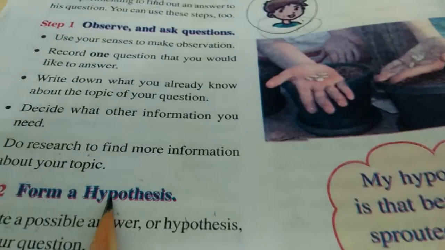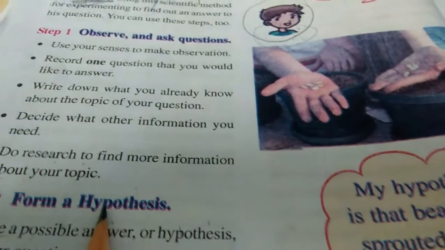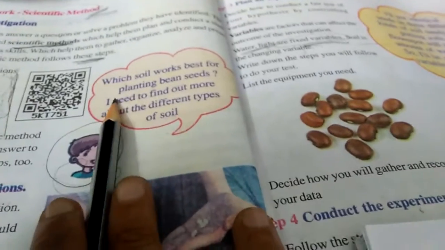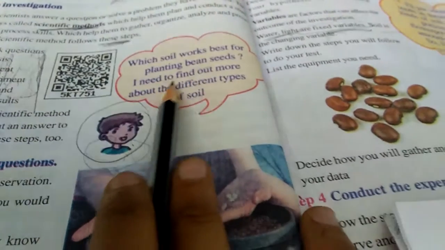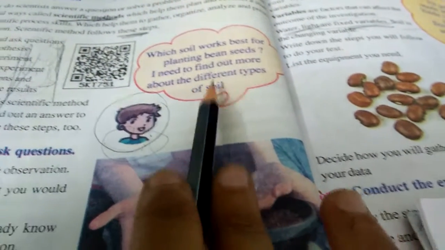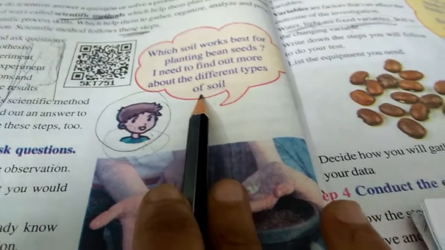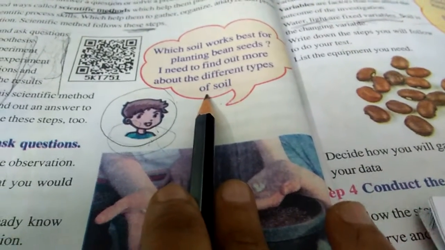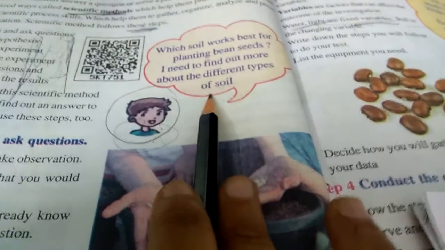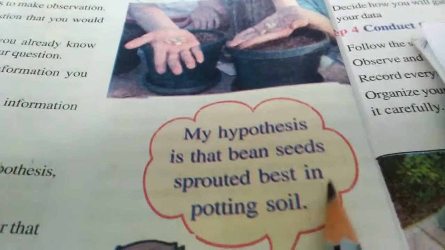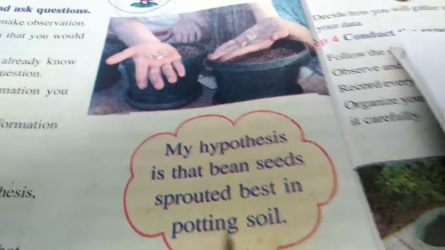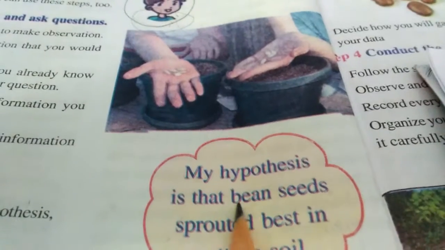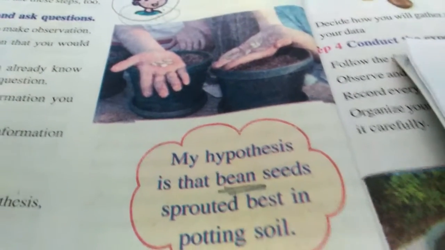Second, what is it? Form a hypothesis. Form a hypothesis is nothing but we have to think ourselves, that it may be correct or not. So which soil works best for planting bean seed? I need to find out more about the different types of soil. Arvind takes three different types of soils and keeps beans in them. Second, my hypothesis is that bean seeds sprout best in potting soil. He thinks himself that bean seeds will sprout well in potting soil.